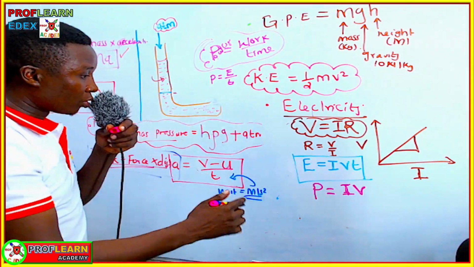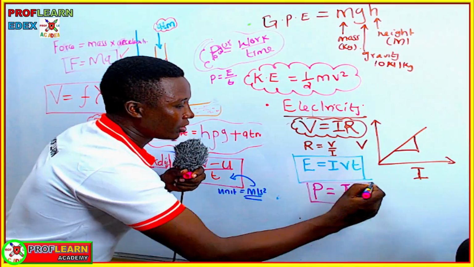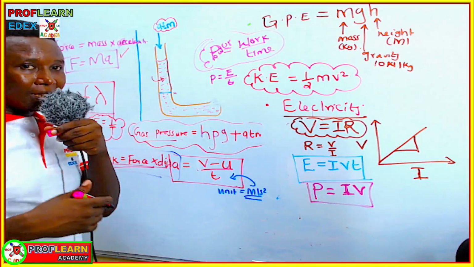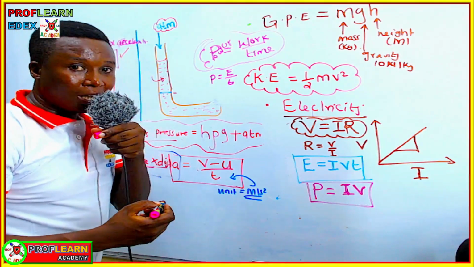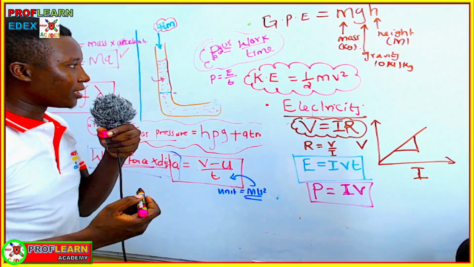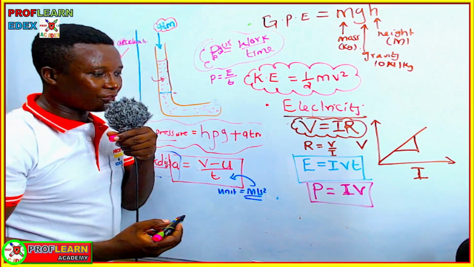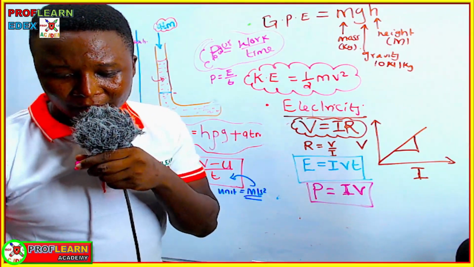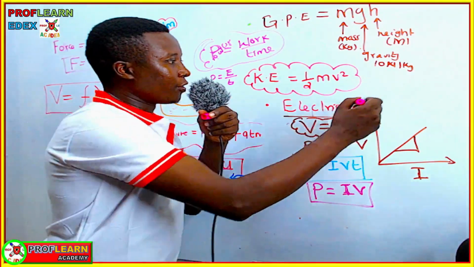So you need to differentiate power in electricity and power when we are talking about work done, and also the rate of energy transferred. So these are key formulas that you need to remember.